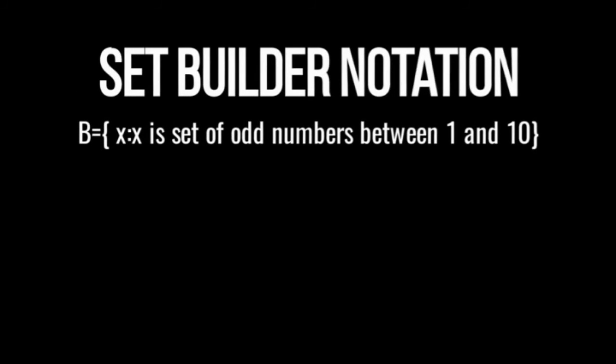B equals, in set builder notation, {x}, where x is a member or element of the set. Let's say it's the odd numbers in the range of 1 to 10.